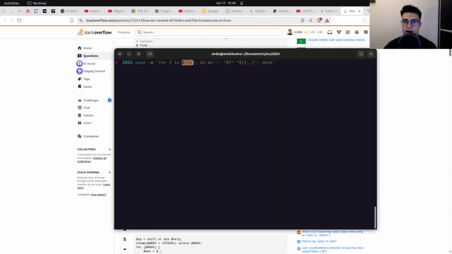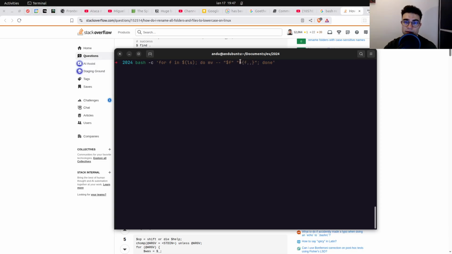This is a way to run a command in a subshell. Then I'm going for each file. I'm going to move. Then I'm using this double dash to indicate that what follows are the command's arguments and not the command's options. And then I'm quoting the string, because if the file name has spacing in it, then there might be a problem. And this is the interesting bit that I've learned.